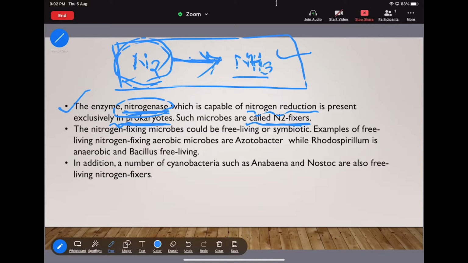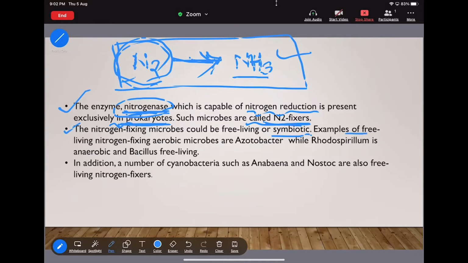And such microbes are nothing but N2 fixers. Okay. Then the second point, the nitrogen fixing microbe could be free living or symbiotic. I am saying that these N2 fixers are of two types, one is free living, second one is symbiotic. Free living means they never depend on others, or you can say they never associate with others. That is free living. And the second thing is symbiotic. Symbiotic means they have a symbiotic relationship with others. That means they depend on others. That is the symbiotic relationship.